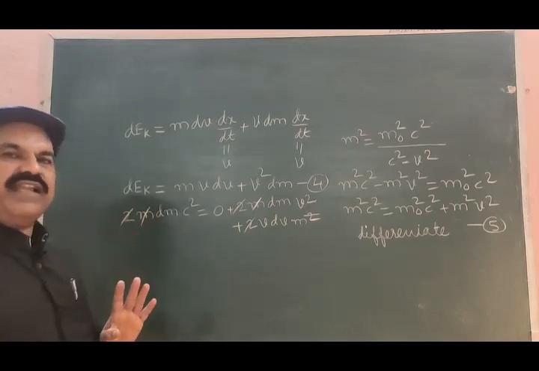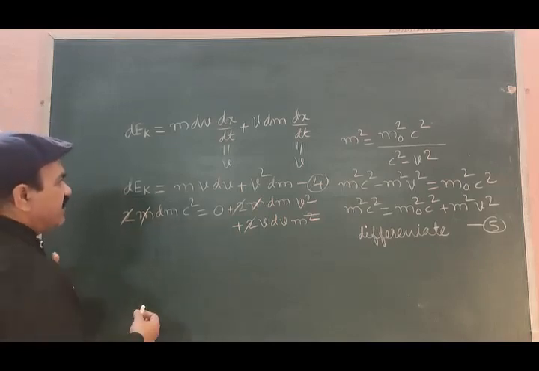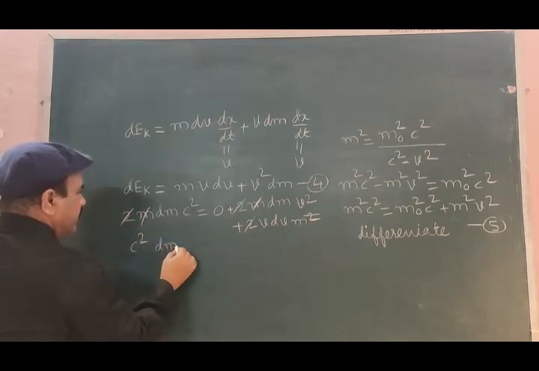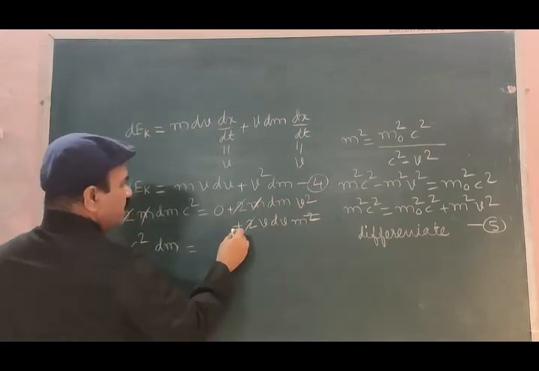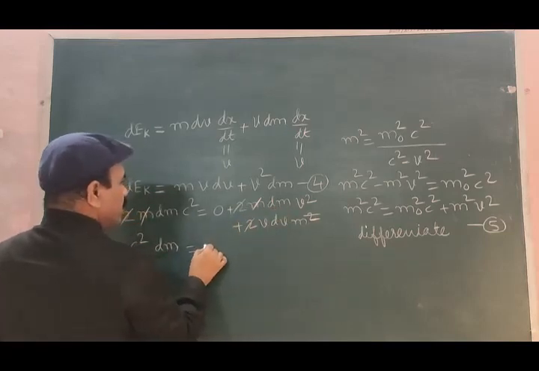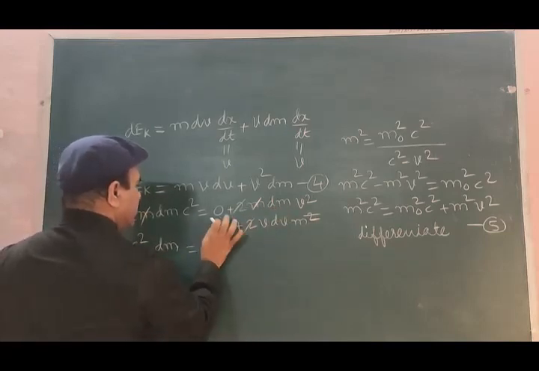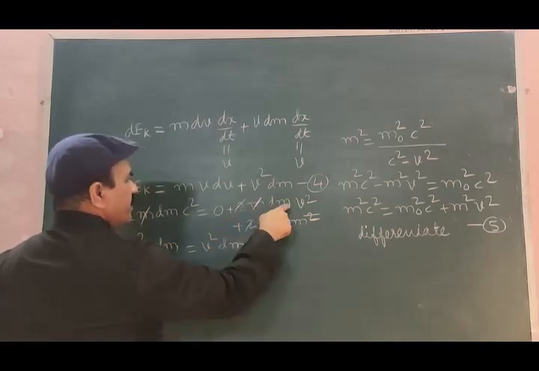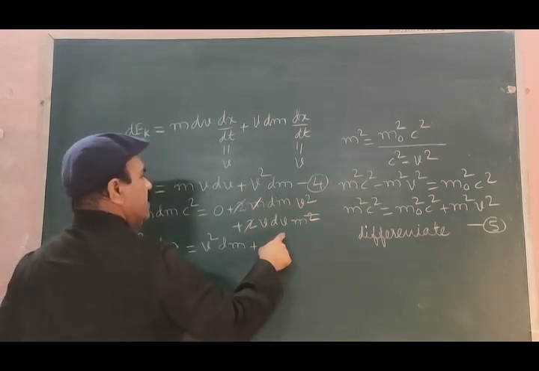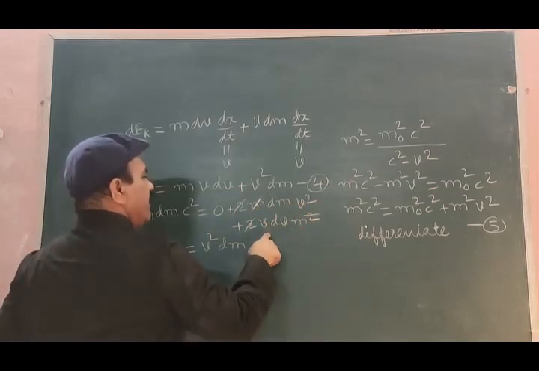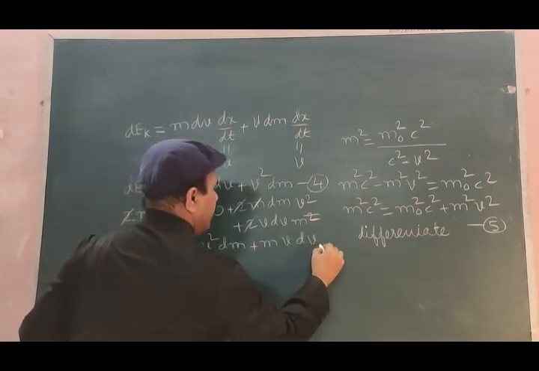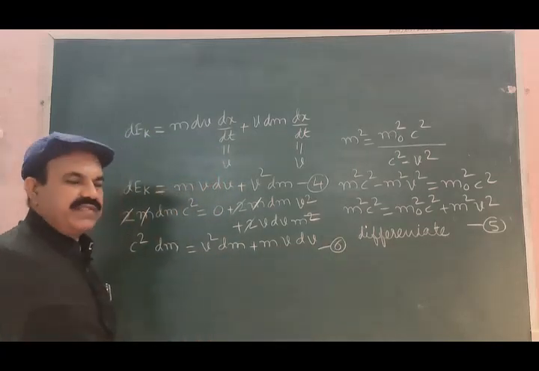Let us collect the remaining terms. What terms are left are c² dm = v² dm + m v dv, equation number 6.